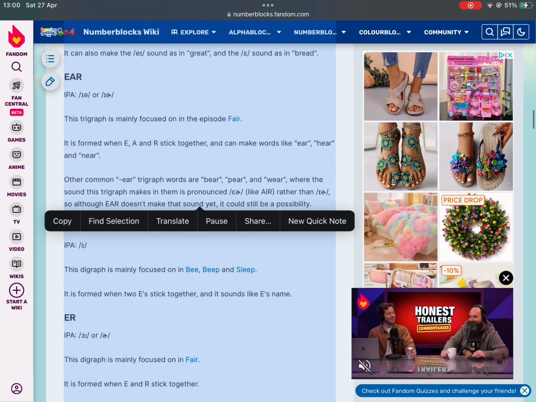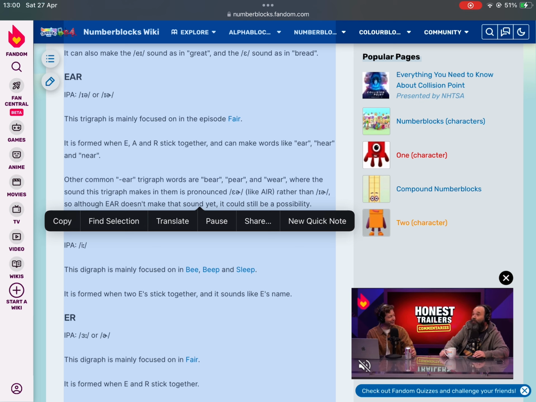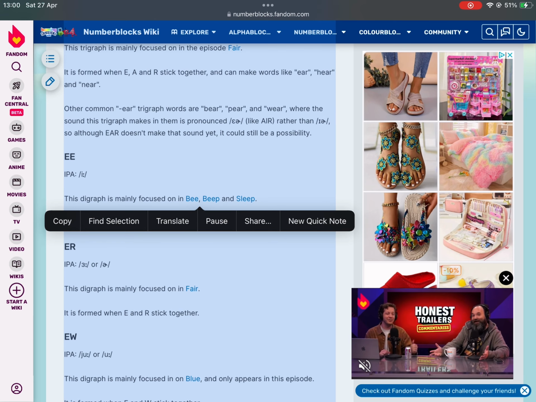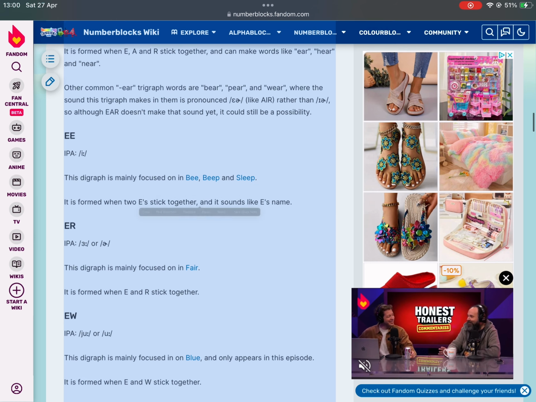EAR, IPA or. This trigraph is mainly focused on in the episode Fair. It is formed when E, A and R stick together, and can make words like ear, here and near. Other common ear trigraph words are bear, pair, and where the sound this trigraph makes in them is pronounced like air, rather than ear, so although ear doesn't make that sound yet, it could still be a possibility.